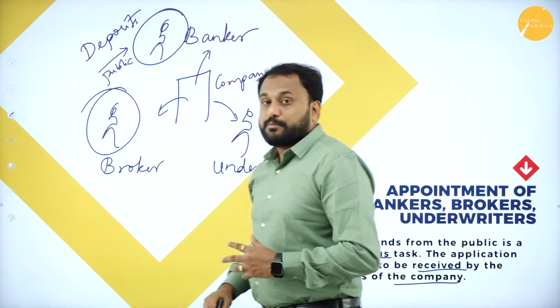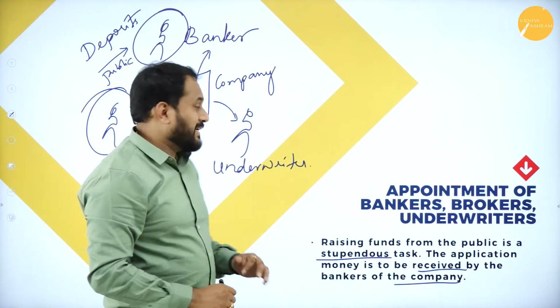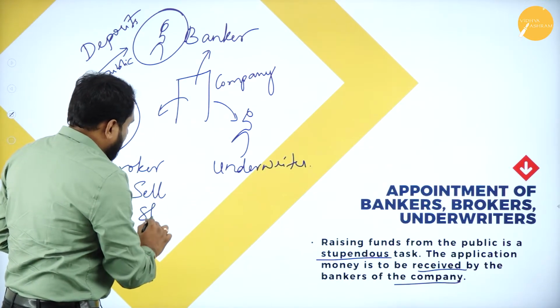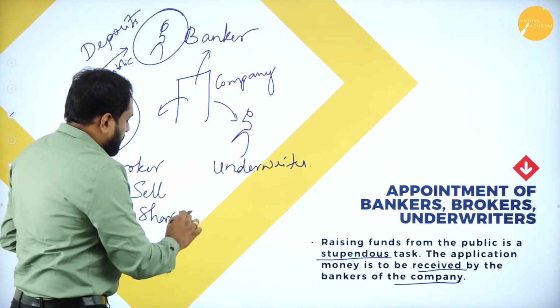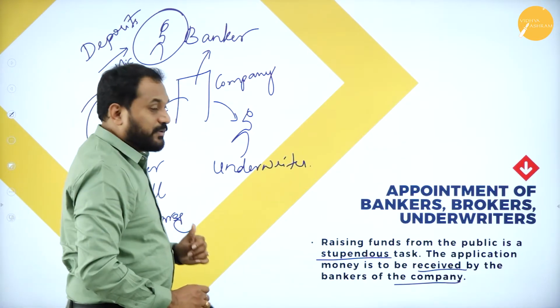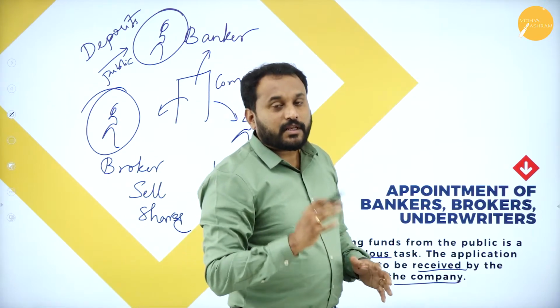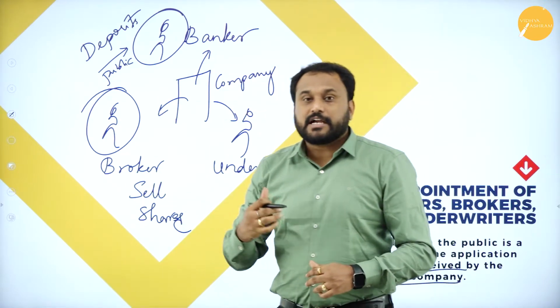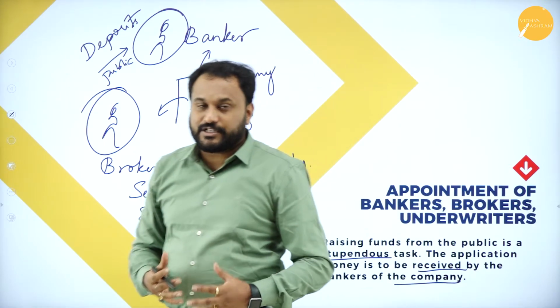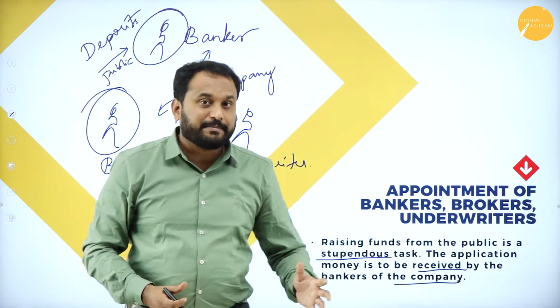Next, the company needs to think about the broker. The reason is that the broker is the only one who will sell the shares. Supposing the company is a new company and people don't want to buy the shares, but you need to start the company.